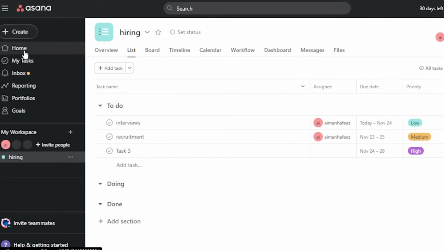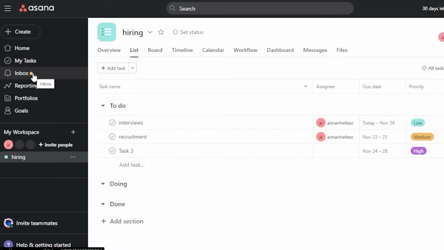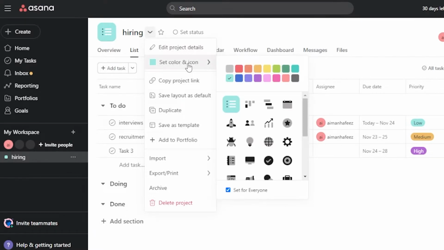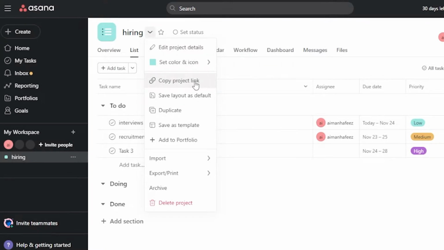For example, here you have your home, your tasks, your inbox, your reporting, your portfolios, and your goals. And this is the workspace, and you can invite your members from this specific option right here. Okay, so this is basically my first list, which is hiring. This is the first task that I have for myself. The project actions are set color and icon. If you want to change the icons, you can just do that. Copy project link, save layout as default, duplicate, save as template, and add to portfolio. Then you can also import it from email, Wufoo, and CSV. Then you can also print it and you can archive it if you want to.